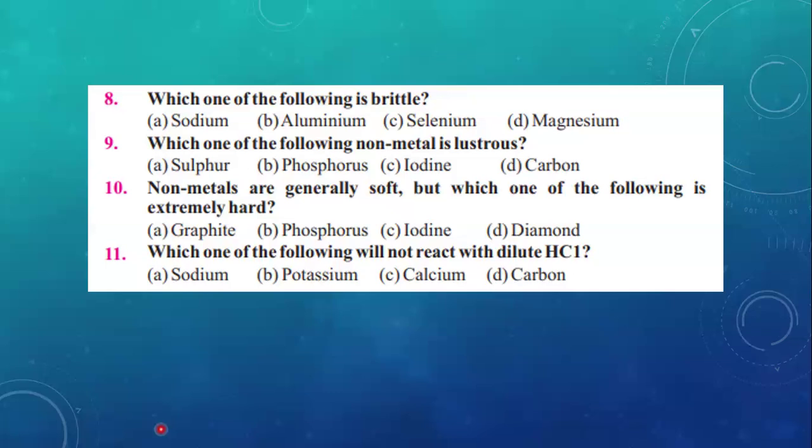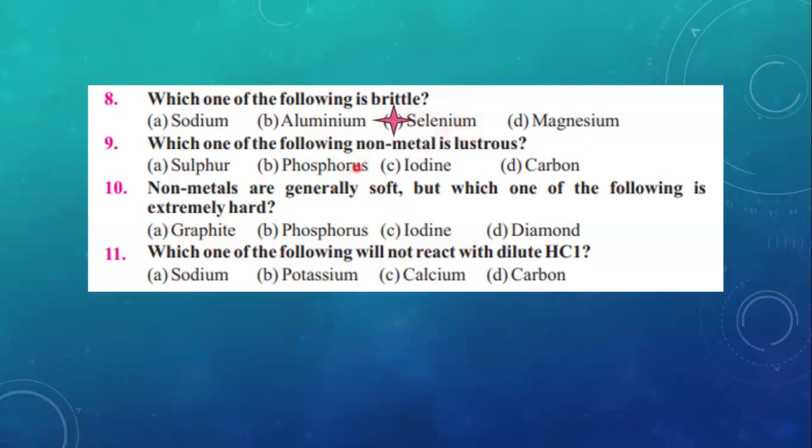Metals can be drawn into sheets and wires, so they are malleable and ductile, but they are not brittle. On the other hand, non-metals are brittle. They break easily. As you can see, sodium is a metal. It belongs to group number 1. Aluminium belongs to group number 3. It is also a metal. Magnesium belongs to group number 2. It is also a metal. So what is left? It is selenium. Selenium is a non-metal. So the correct option is going to be C.